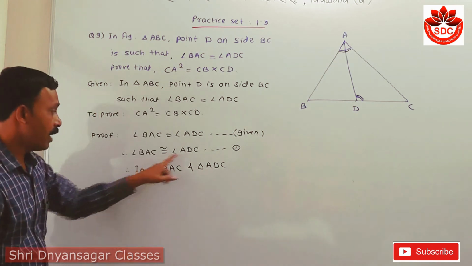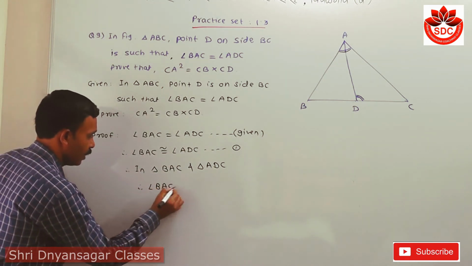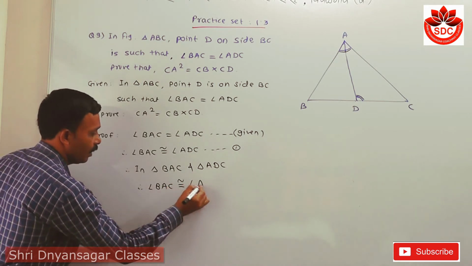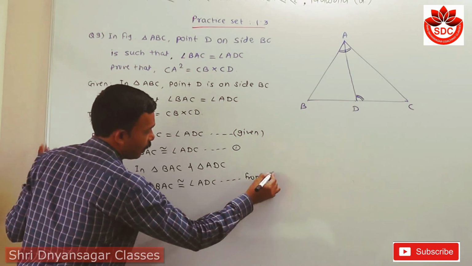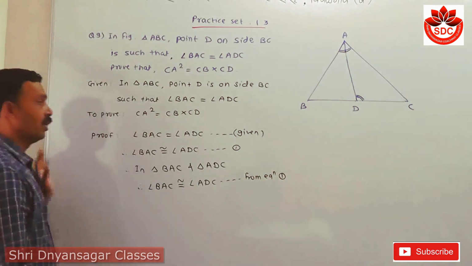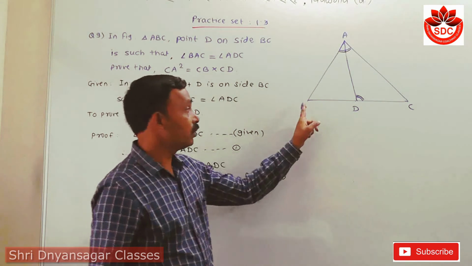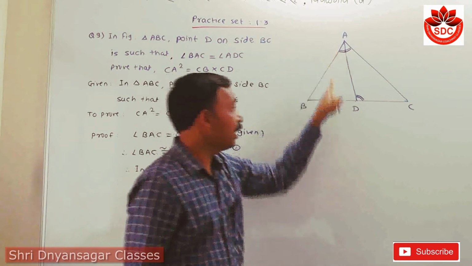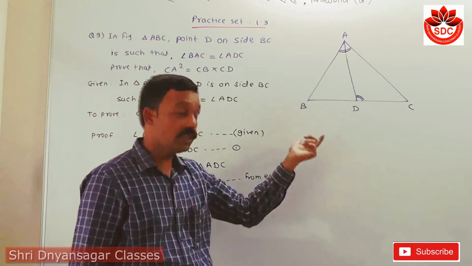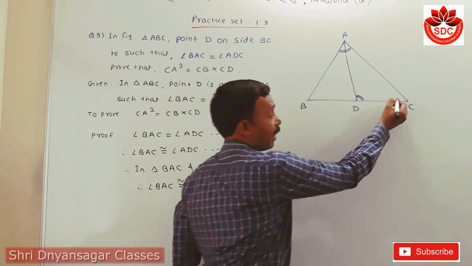Now first I will take equation number first. Therefore angle BAC is congruent with angle ADC, from equation first. Okay students, up to this it is clear. But when we look at these two triangles BAC and ADC, for both triangles angle C is the common angle.